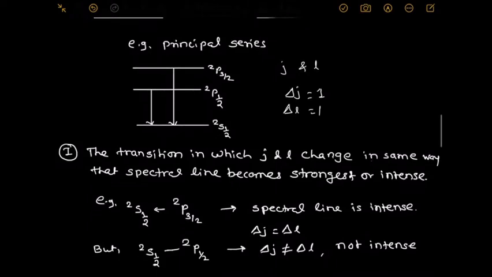If it is not intense, then we say it is a faint line, meaning its intensity is very, very low, but it is spectroscopically allowed. This is the first qualitative rule: the transition in which J and L change in the same way becomes the strongest line. In the principal series the first spectral line is more intense, and the second spectral line is not intense but faint, since J and L are not changed in the same way.